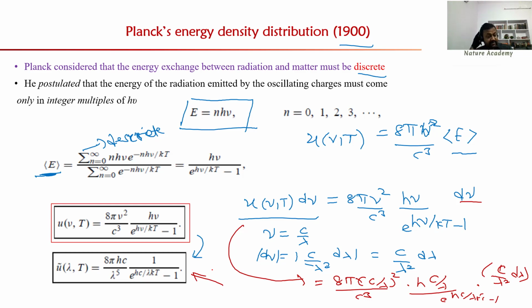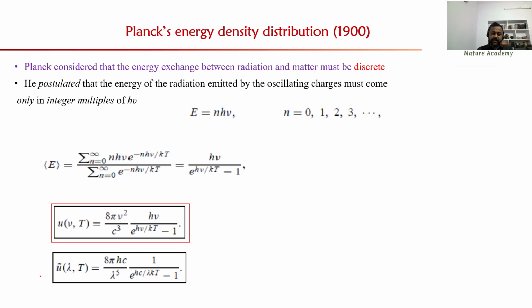Students, this is very important. Sometimes in exams they will give questions in terms of wavelength, and sometimes they will ask about the energy density in terms of frequency. So you must be familiar with these two expressions and how to convert one from another. I am explaining this particularly for the DL and JL exams. For example, if I give an expression in terms of angular frequency, which of the following expressions represents the energy density given by Planck? How will you change this expression in terms of angular frequency?